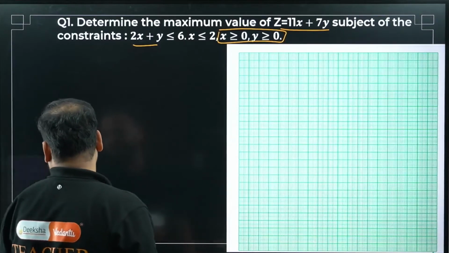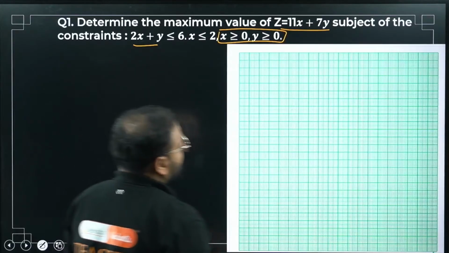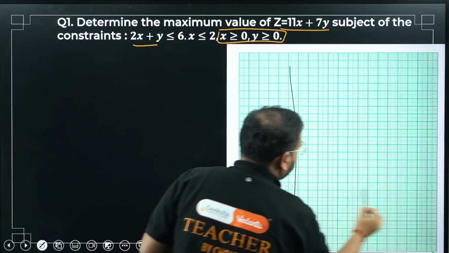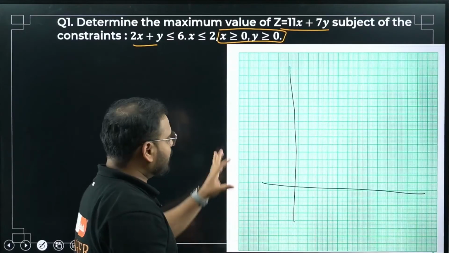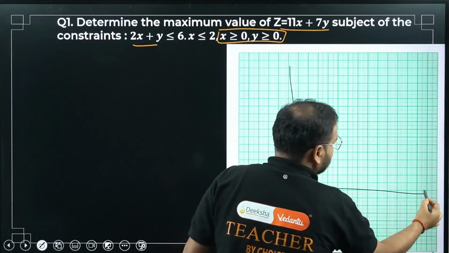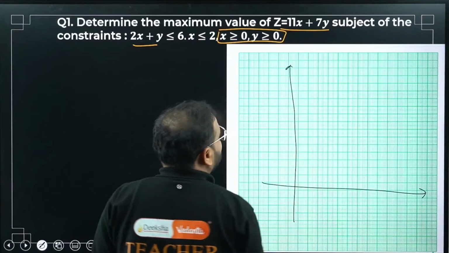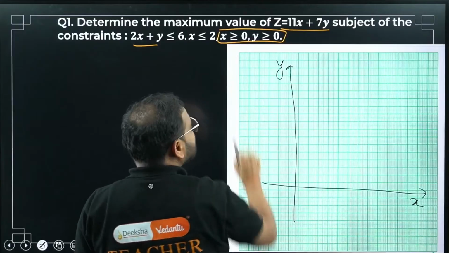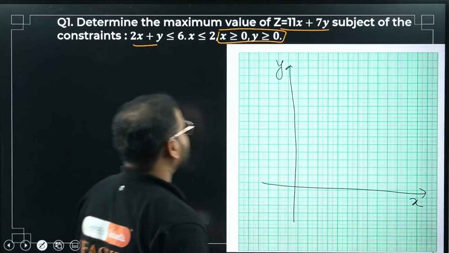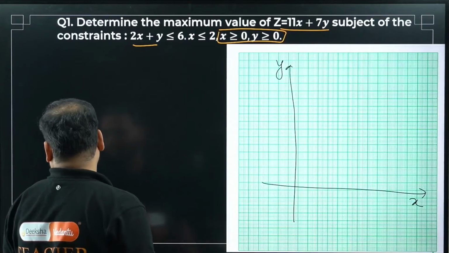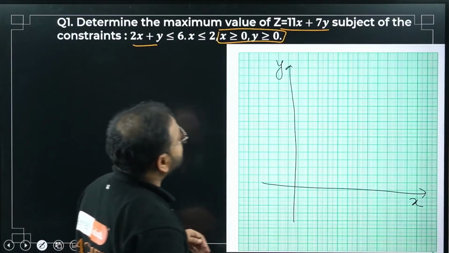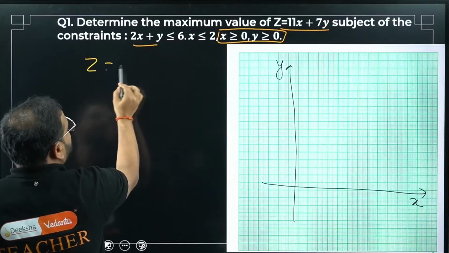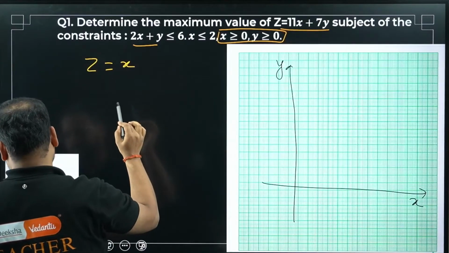Chaliye, let's plot the graph first. As we said, we're going to use the graphical approach to solve our questions. I'm not using a scale, so please check. My lines might not be perfectly straight, so forgive me for that. Last 2 means first quadrant, so I've taken the first quadrant. Chaliye, now what do I have to plot? I'll plot all the curves, bacha. So first curve is what? Put aside the objective function first. Z equals 11x plus 7y. One second.